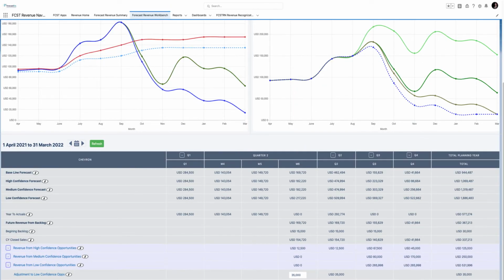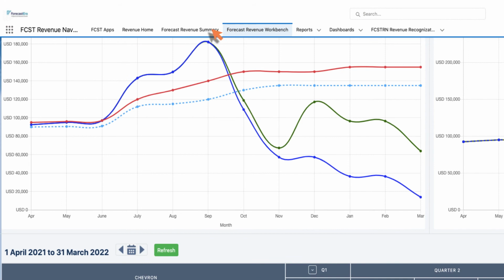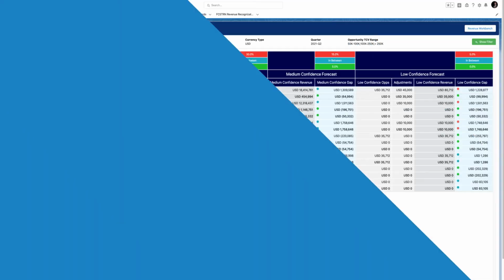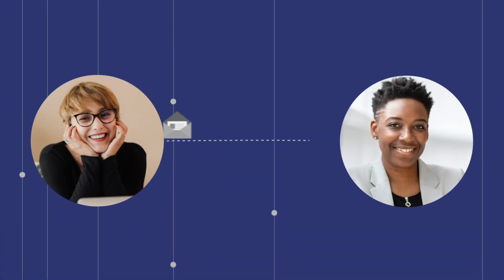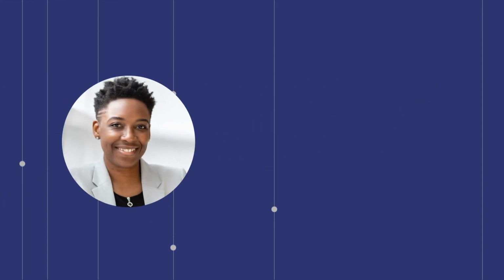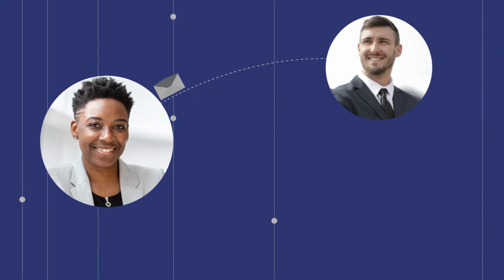Now that Patricia has made her adjustments, she needs to verify that they are reflected on the Revenue Summary. On the Revenue Summary tab, she gets her confirmation. With this, Patricia can now notify Fiona about the revised and most likely forecast for XYZ's current quarter. Fiona can now prepare the updated forecast report to share with Eddie.